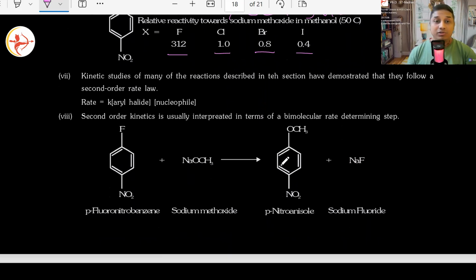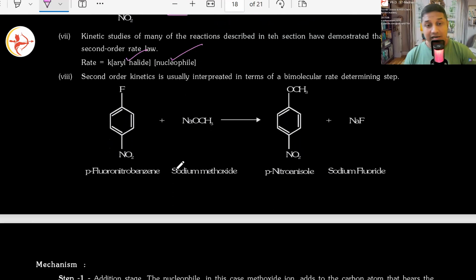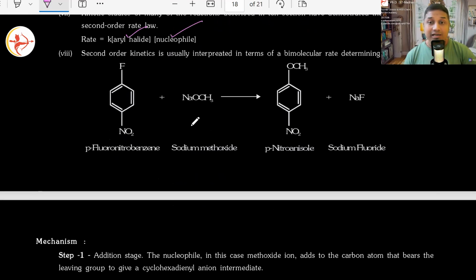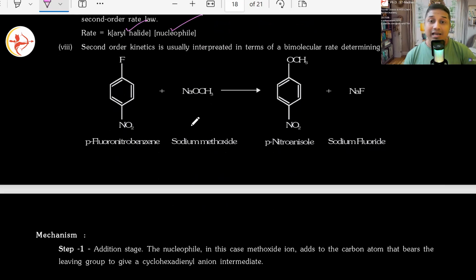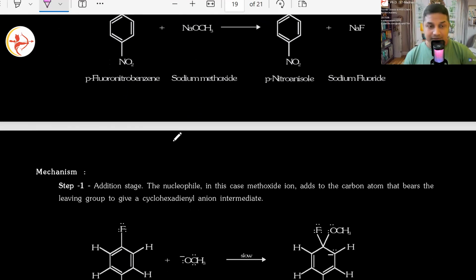That means it will depend on the concentration of the aryl halide also, and it will depend on the concentration of the nucleophile also. That's why they also play a major role even in the case of fluorines. It is a second order kinetics. Yes or no? Bimolecular second order kinetics. So it will have a rate determining step in which two molecules are involved, and the rate will depend on both the concentrations of the species.